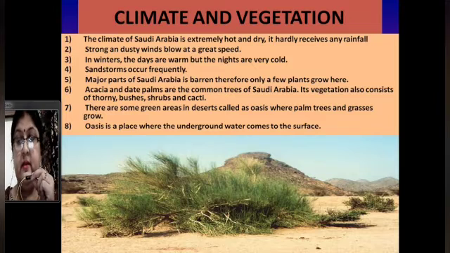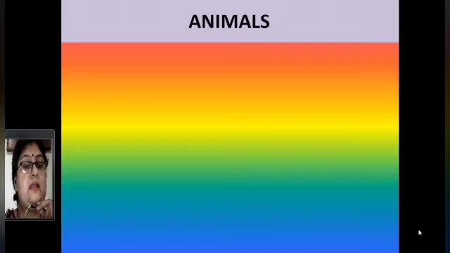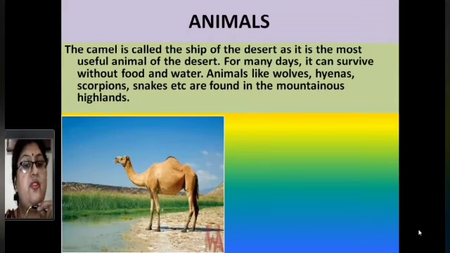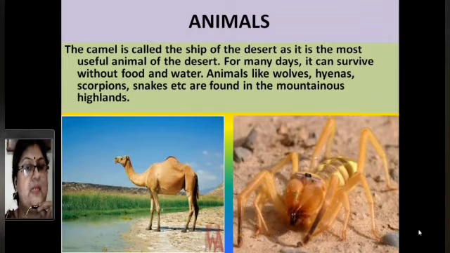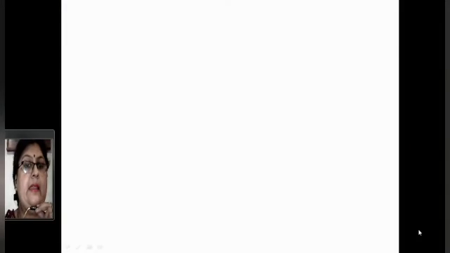Now let us discuss another point. Now let us discuss the animals of this area. Do you know which is the ship of the desert? Yes, the camel. The camel is called the ship of the desert, as it is the most useful animal for this area. For many days it can survive without food and water. Animals like wolves, hyenas, scorpions, snakes, etc. are also found in mountainous highlands.